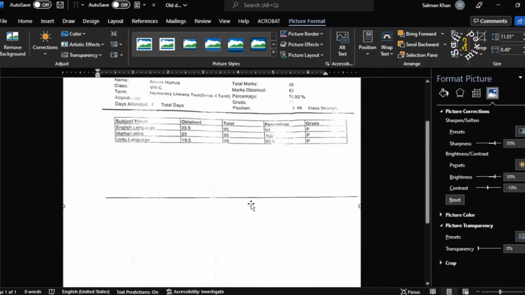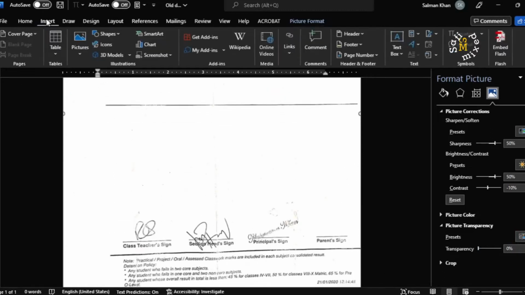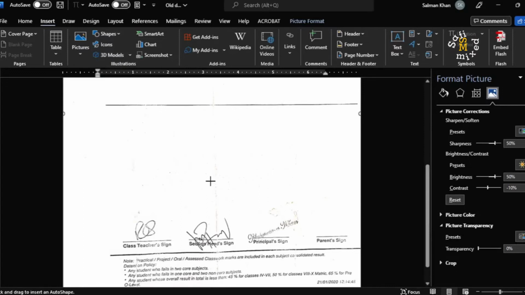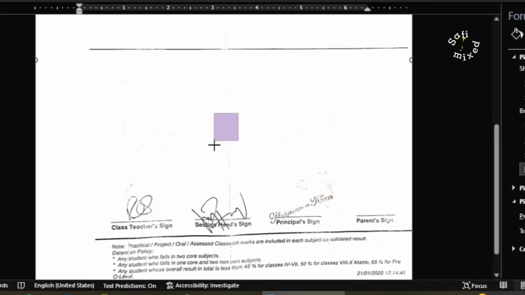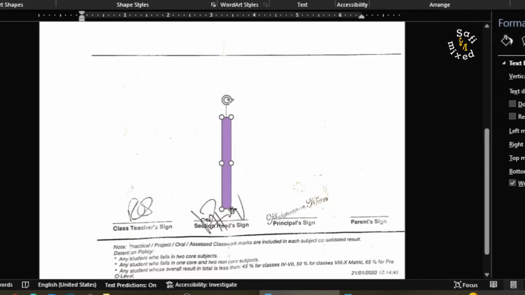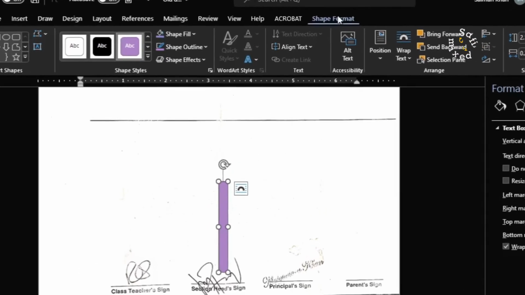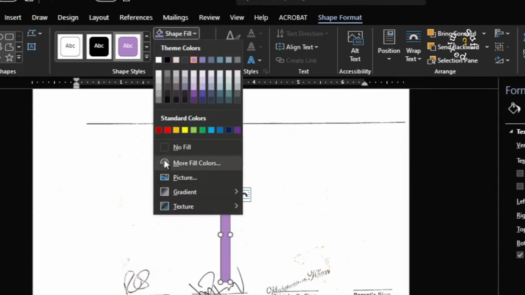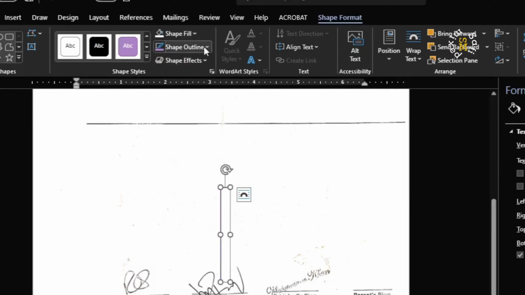I can further remove the dots by coming to the Insert tab, then to Shapes, and in Shapes I select the rectangle from here and I draw a rectangle at this position. I resize this and change it a little up, and now I come again to Shape Format and then to Shape Fill and I add the white option. Then I come to Shape Outline and select No Outline.